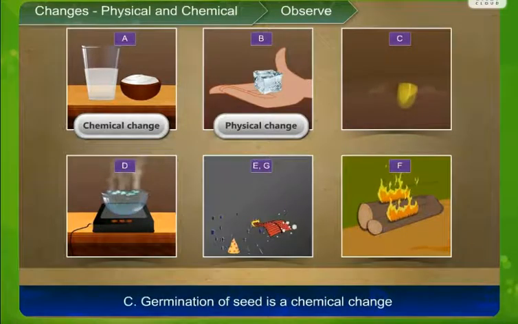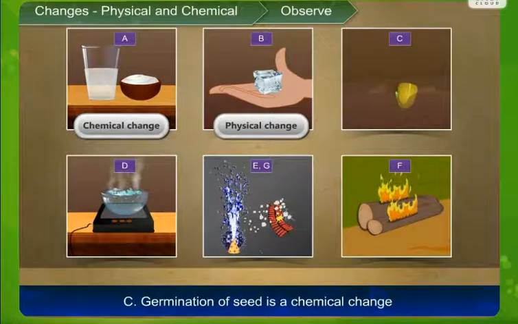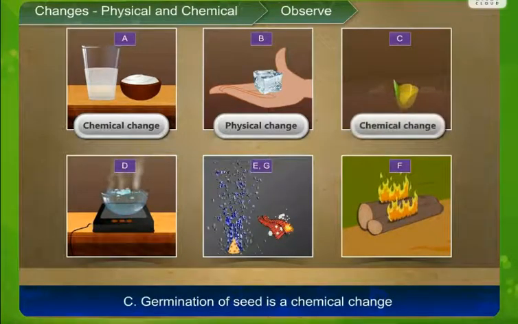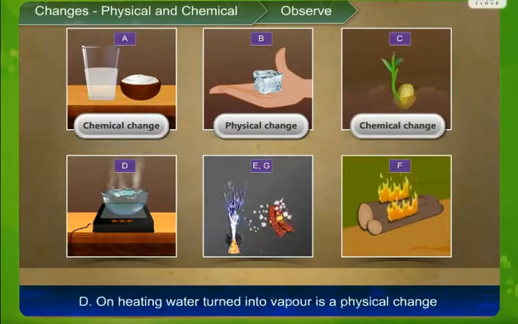You can see C. Germination of seed is a chemical change. Once the seed has grown, it cannot be again converted into a seed, it will grow into a plant. So it becomes a chemical change.